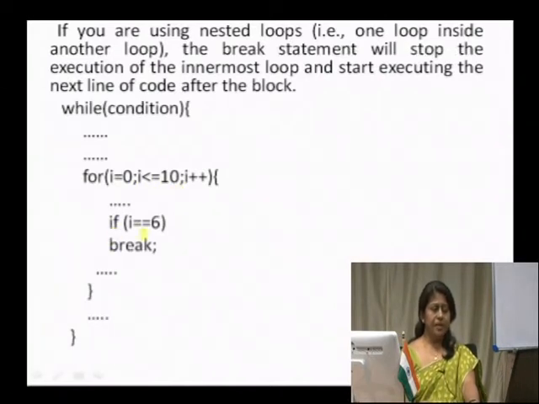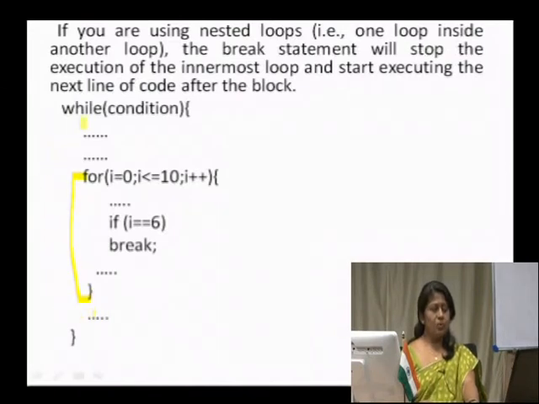And we are checking if i is equal to 6, break. So, as this i value keeps incrementing, when it becomes 6, the break statement is executed, because this condition becomes true. When we execute the break statement, the termination of the loop happens over here. The for loop itself is going to break, that is, the program control is transferred to the next statement following the for block. So, it comes over here.